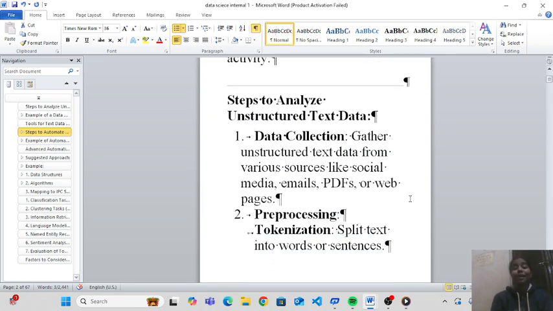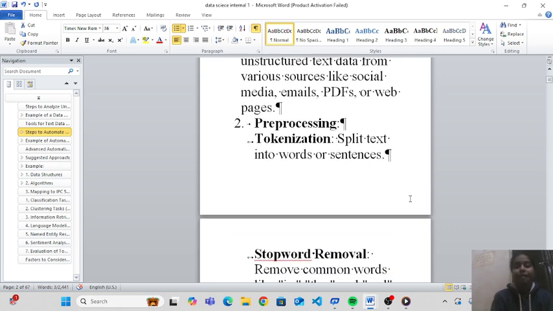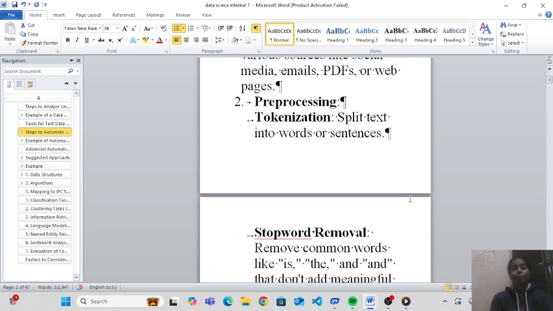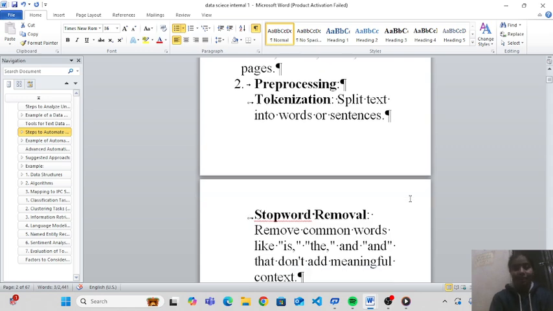So steps to analyze unstructured text data. First we learn about data collection. Gathering unstructured text data from various sources like social media, email, PDFs or web pages. Second, pre-processing. Tokenization: split text into words or sentences.